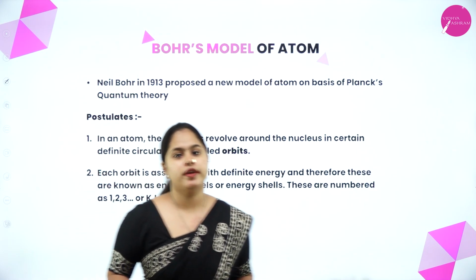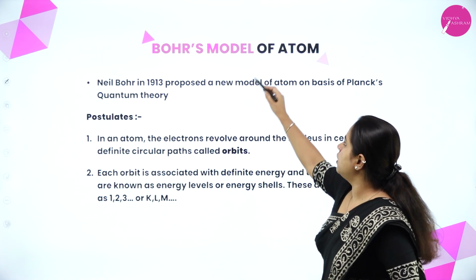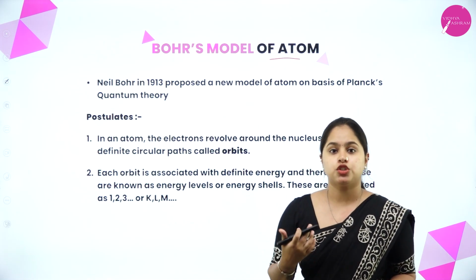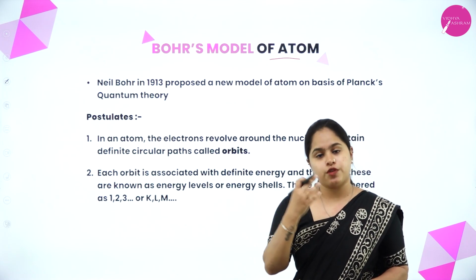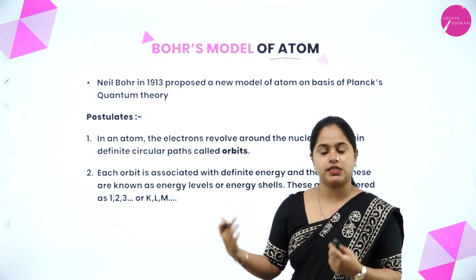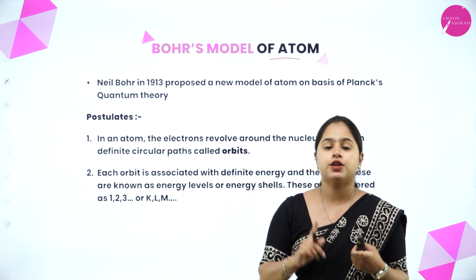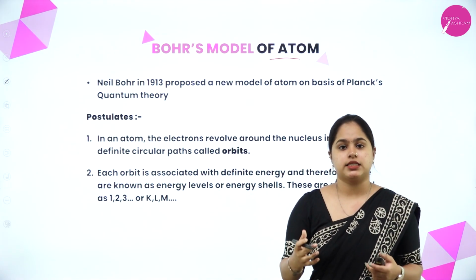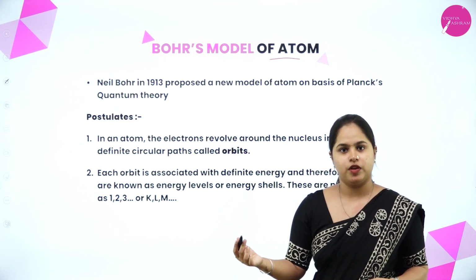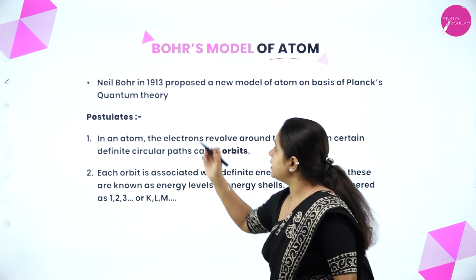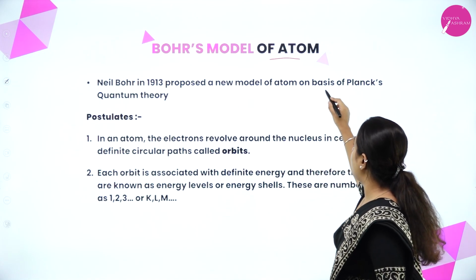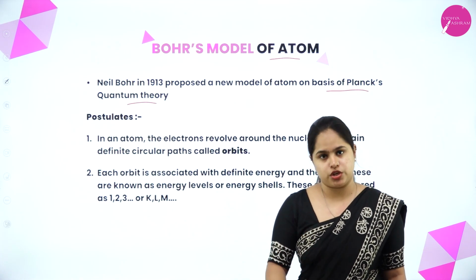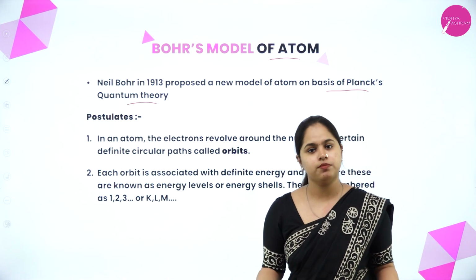Now moving on to the Bohr's model of atom. Till now we discussed the developments leading to the Bohr's model of atom. From these experiments or developments that we studied, that is the dual nature of electromagnetic radiation and atomic spectra, Bohr was able to formulate his model of atom. Niels Bohr in 1913 proposed a new model of atom on the basis of Planck's quantum theory. So we will study the postulates. What exactly is Bohr's model of atom? We are going to see.